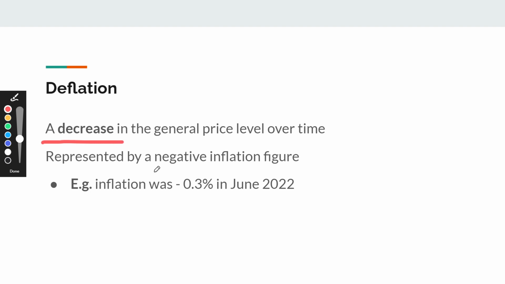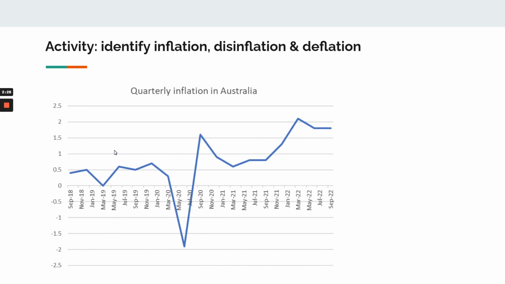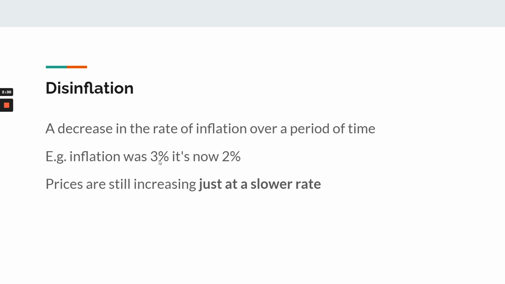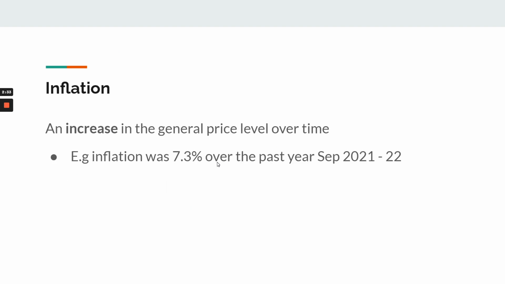Finally, deflation, and this is different again because this is when there is a decrease in the general price level over time. So this would be represented by a negative inflation figure. So if we had inflation from, let's call this June 21 to June 22, if we measured the inflation rate and it came out at negative 0.3%, what that means is from June to June, that prices have decreased by 0.3%, we would call that deflation because there's been a decrease in the general price level over time. Different to disinflation, which is just a decrease in the rate of inflation.